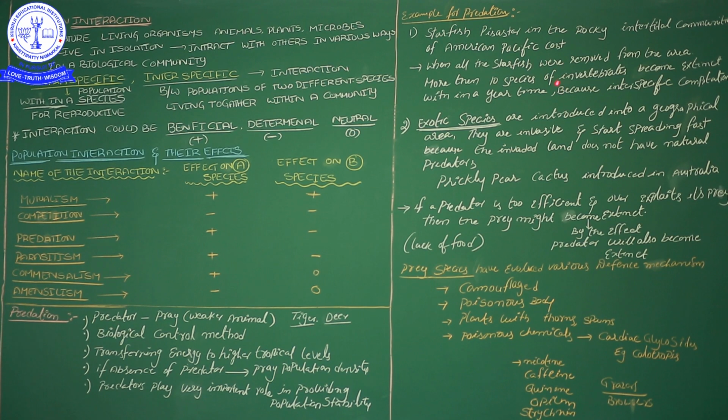That organism is basically eaten by starfish. Take some organism X, whose food item is these invertebrates.